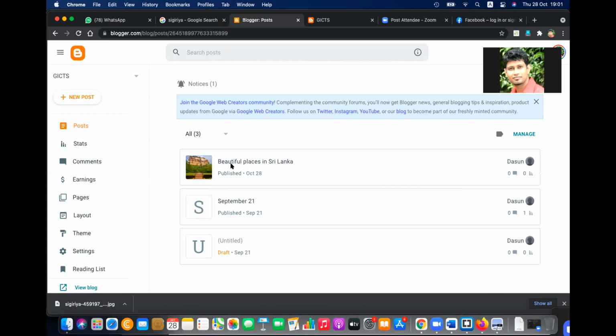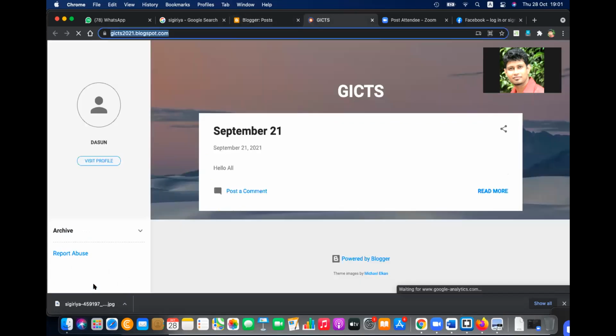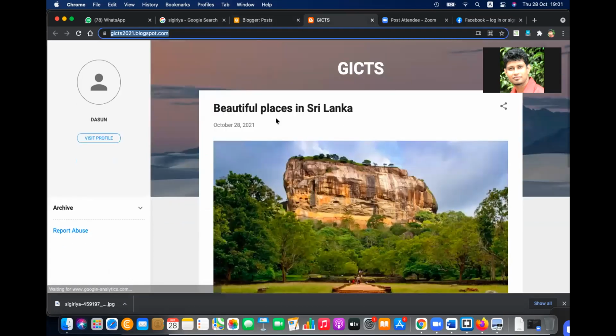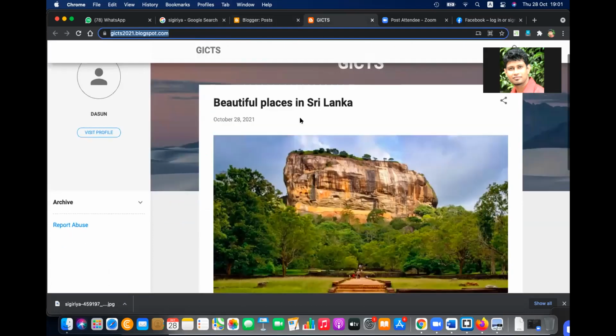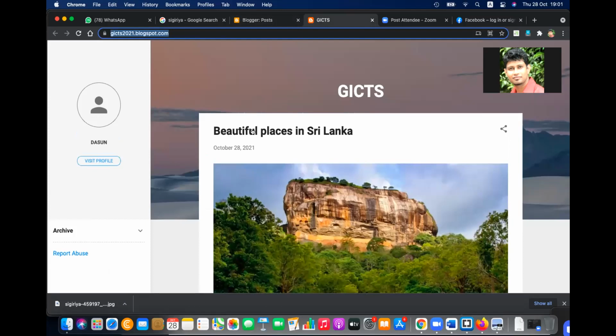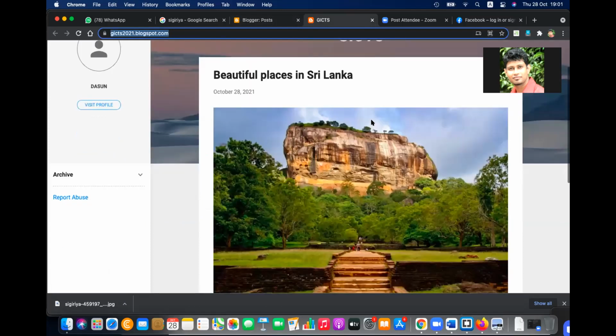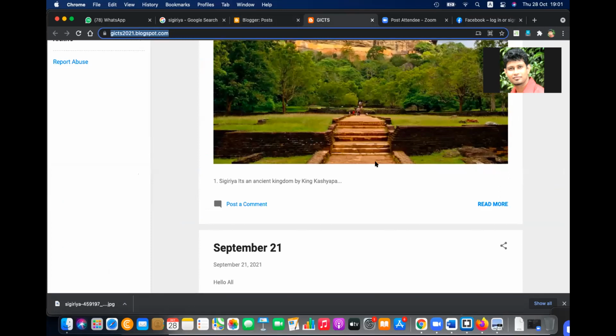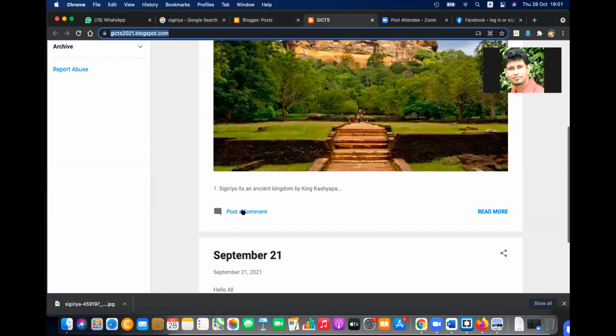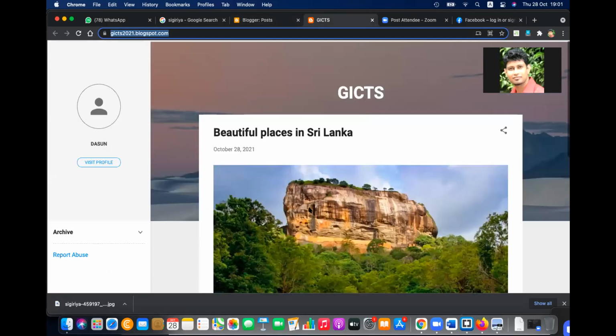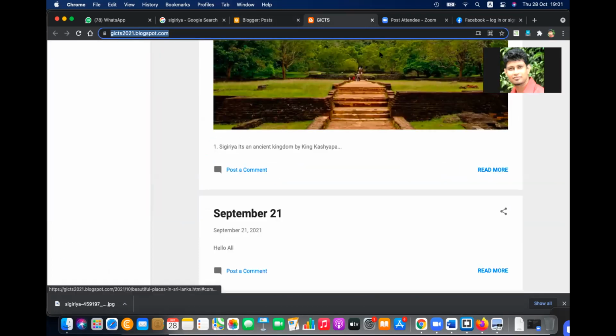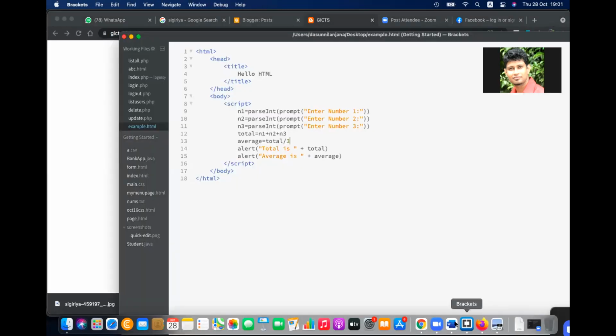After publishing, I can visit my blog again, and then I can see here Sigiriya. It will automatically come to my page. Now it has beautiful places in Sri Lanka, and it's Sigiriya. And your friends can come and post comments, right? If they like your article, because your website is this one, you can share this with your friends. You can WhatsApp this to your friends. Now you know your website.